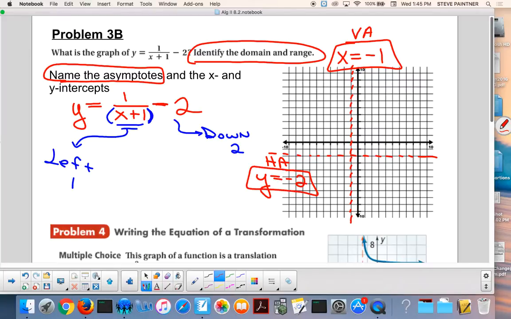So you've already done this. Name the asymptotes, you did it. We are never going to do the x and y intercepts, not this year. We'll do it next year in pre-calc if you're there. Identify the domain and the range. Oh, sorry, I haven't graphed it yet. My fault. Okay, once I do this and this, what's left?